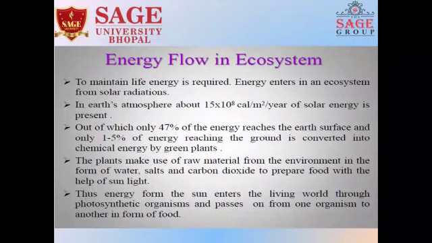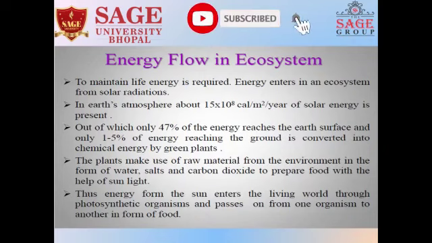Energy flow in ecosystems. We can discuss point by point. To maintain life, energy is required. Energy enters an ecosystem from solar radiation. In the Earth's atmosphere, about 15 x 10^8 calories per meter square per year of solar energy is present, out of which only 47% of the energy reaches the Earth's surface, and only 1 to 5% of the energy reaching the ground is converted into chemical energy by green plants.